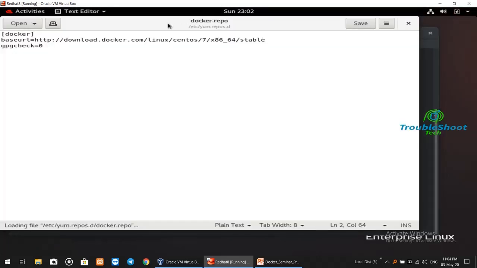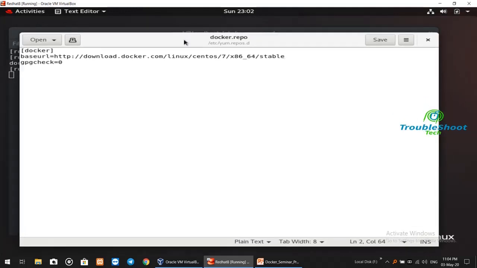So yeah, this is the website from which you have to set up your repository, right? This, which is in the square brackets, is nothing but an id, which is known as the repo id. You can use any name. I have just given it as Docker. Maybe you can give any other name which you want, maybe my repo or anything. Just for defining, I have named it Docker only.